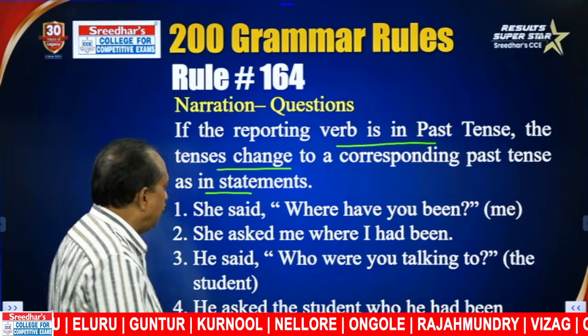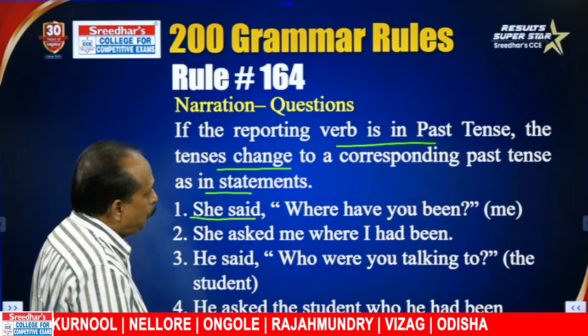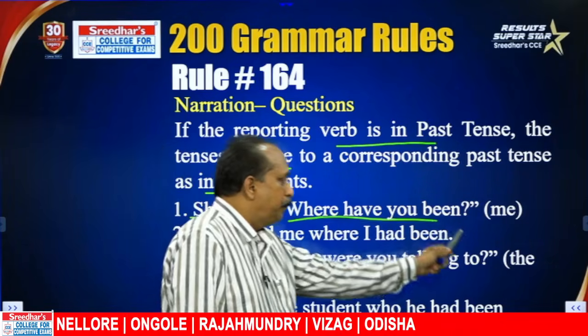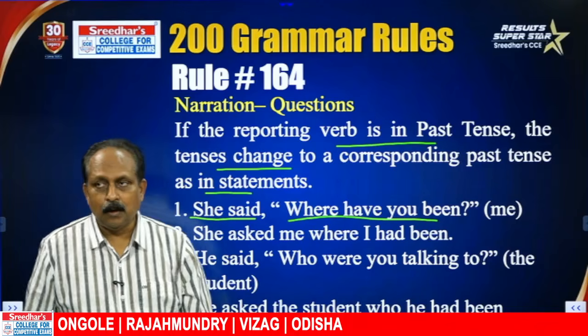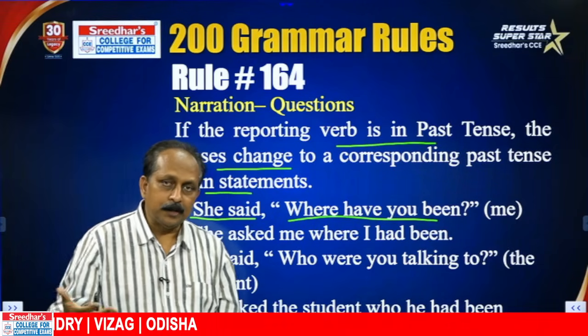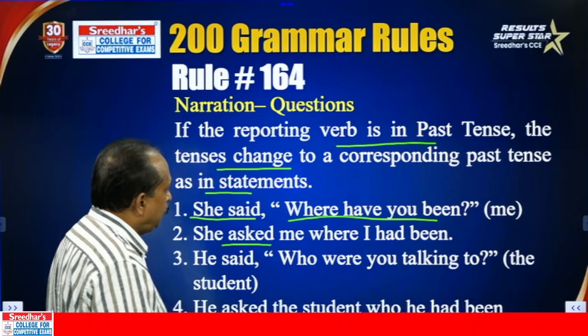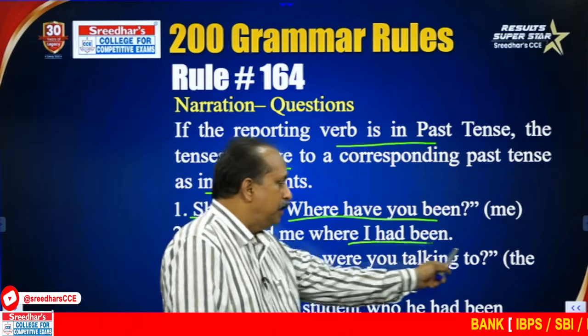Look at the example. She said, here the reporting verb is in the past. "Where have you been?" It is in present perfect. According to the table, present perfect changes to past perfect. She asked, said changes to asked. She asked me where I had been.